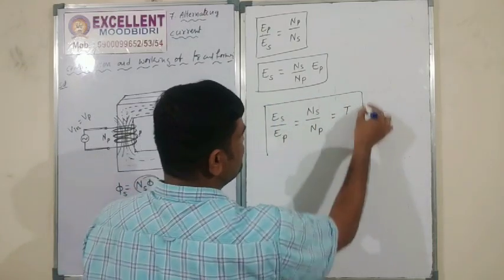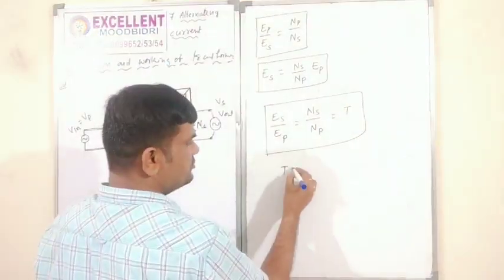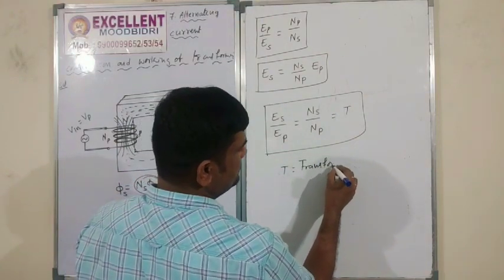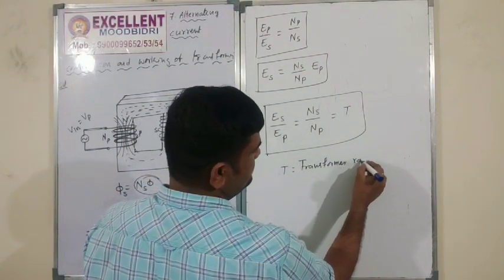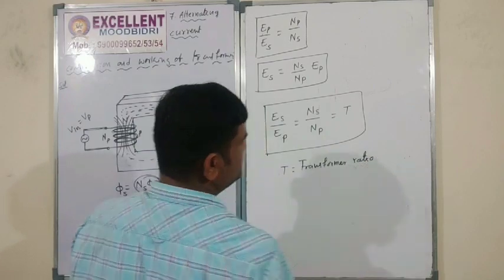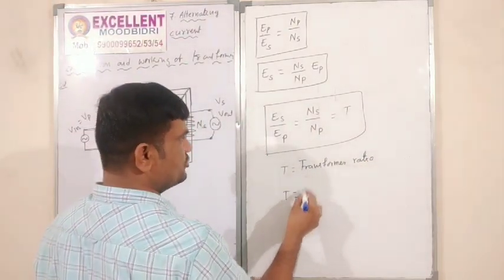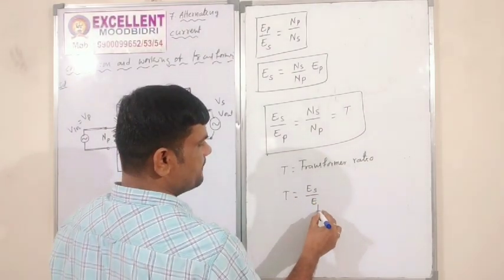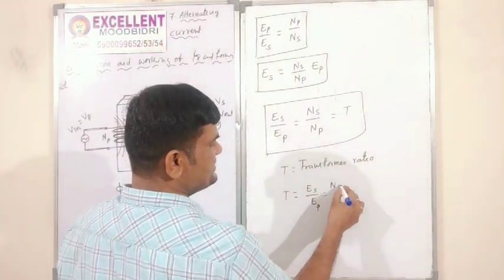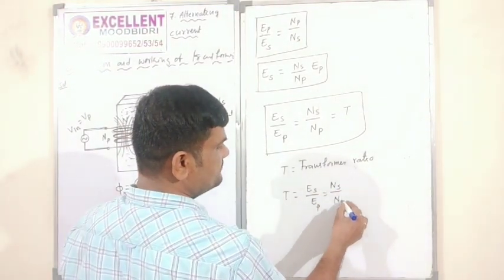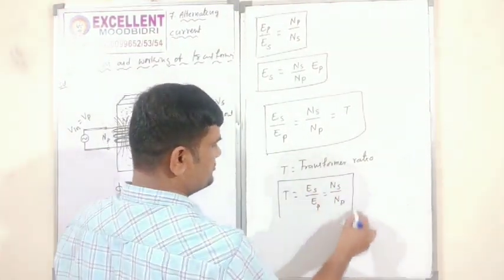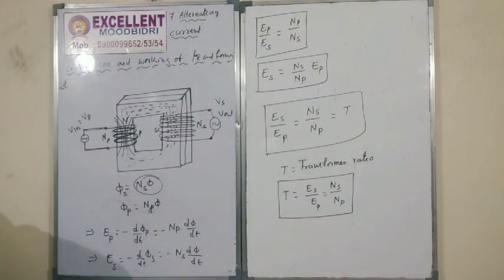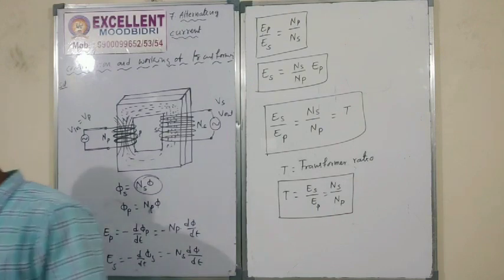We call this the transformer ratio T. So T is equal to ES by EP, or NS by NP. Transformer ratio is equal to NS by NP.